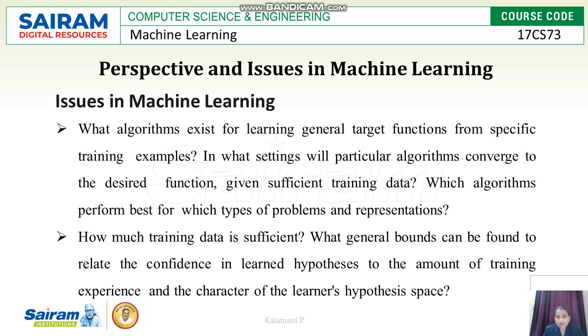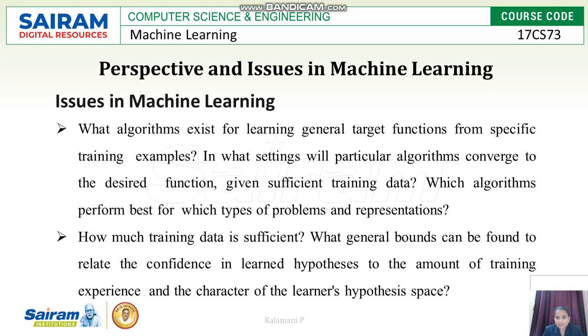We may have a large volume of data. In that, how much data will be used for training the algorithm, and how much is used for testing? Which algorithm performs best for which type of problems and representation? Problems are also different, and that depends on the problem and representation. The algorithm or method we use is going to vary.